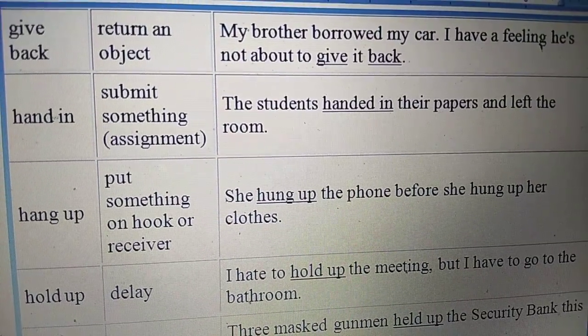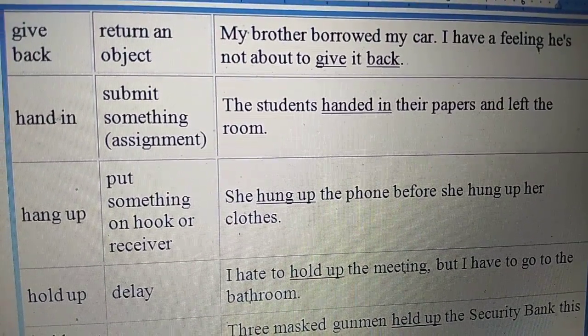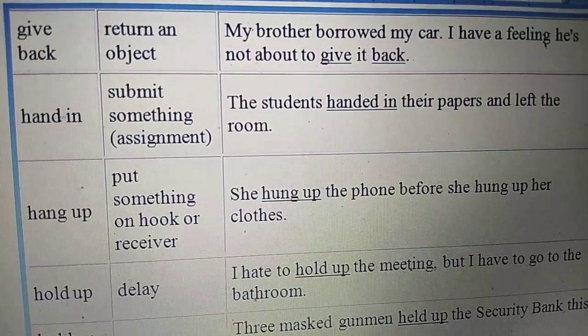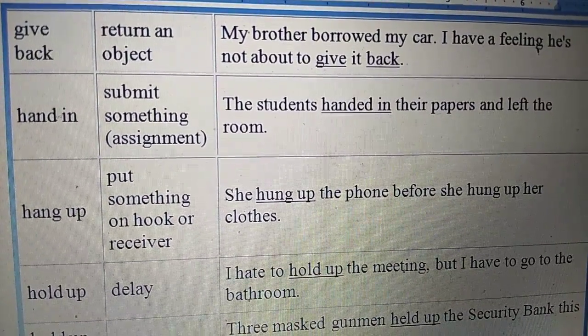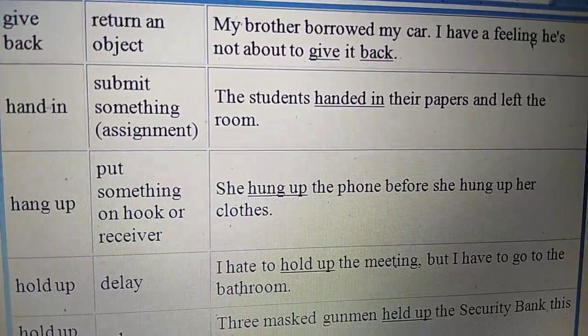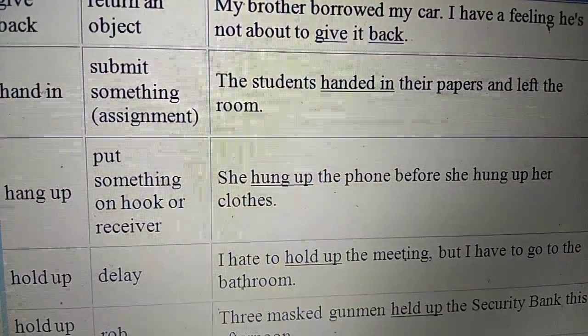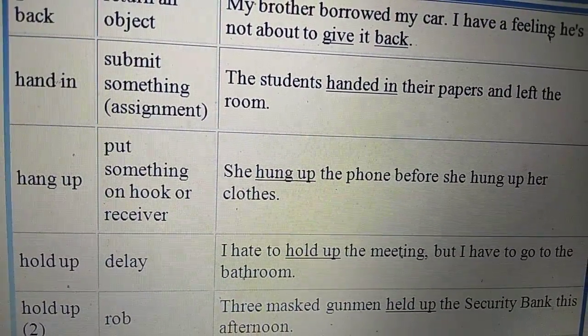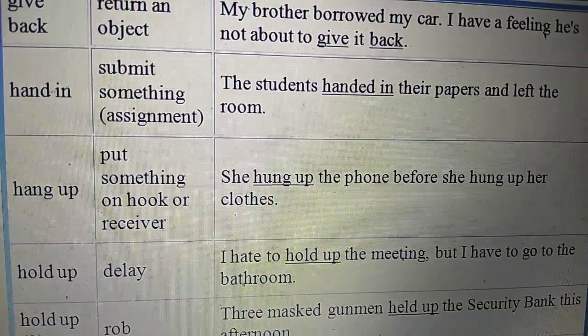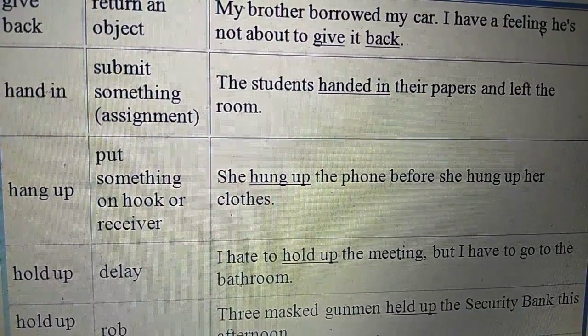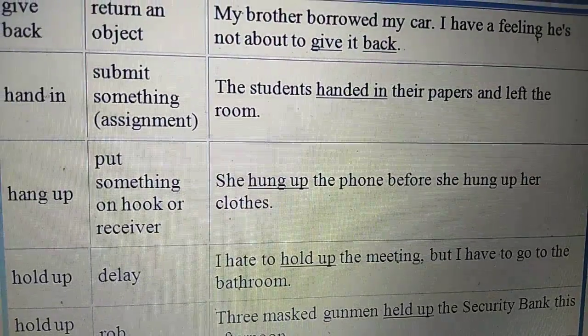Now here we have separated give and back because our object is the pronoun it. Next is hand in. Hand in means submit something. The students handed in their papers and left the room. Next is hang up. Hang up means put something on a hook or receiver. She hung up the phone before she hung up her clothes.